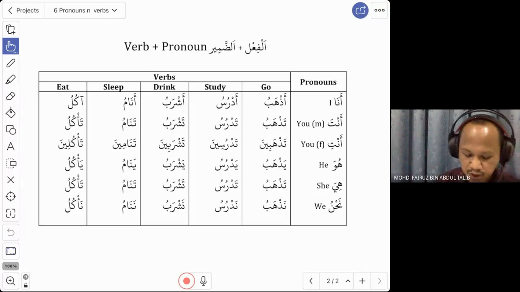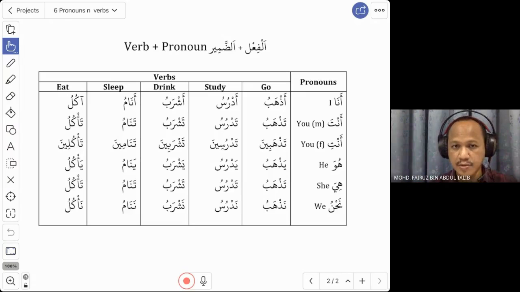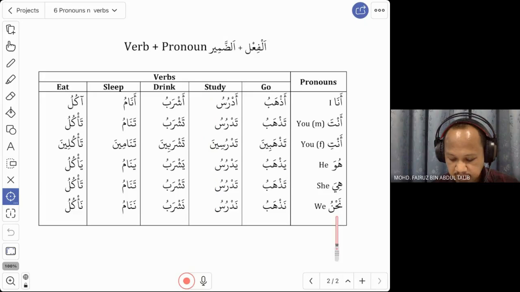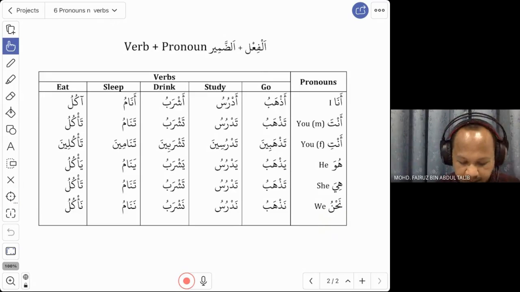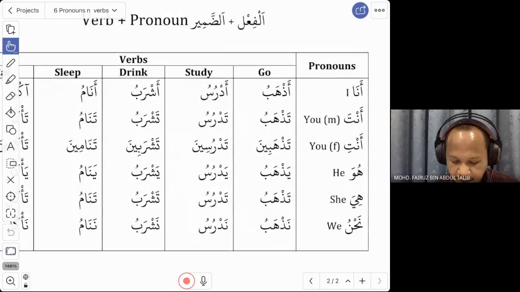Okay, next we go to the verb, together with all these pronouns. We have also learned some of this in the previous lesson. I believe we have learned until how to say I study, you study, and so on. But today, this is the one that I added. This is to say we. How do you say we? Then we have that word again, which is nahnu. All right. So with that, let us go through all the pronouns together with the verbs again.